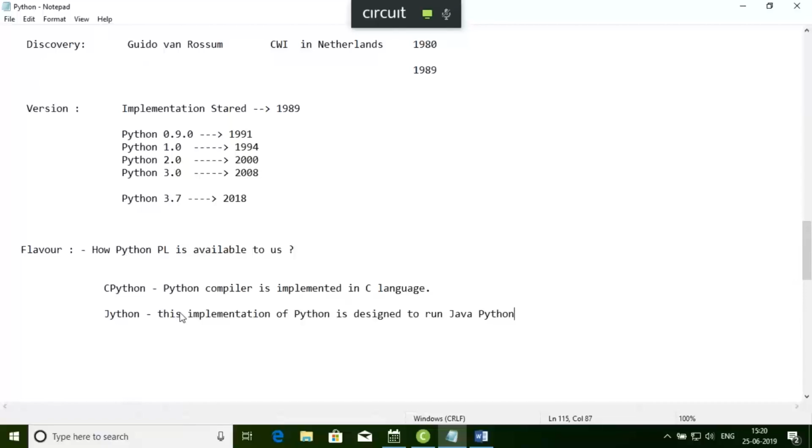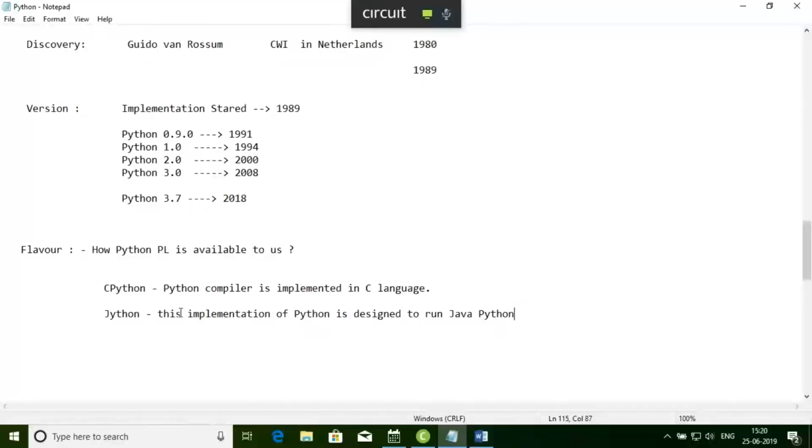Does this mean that it will execute Java code in the Python environment? Yes, we can execute Java code in the Python environment. I'll tell you in detail later.